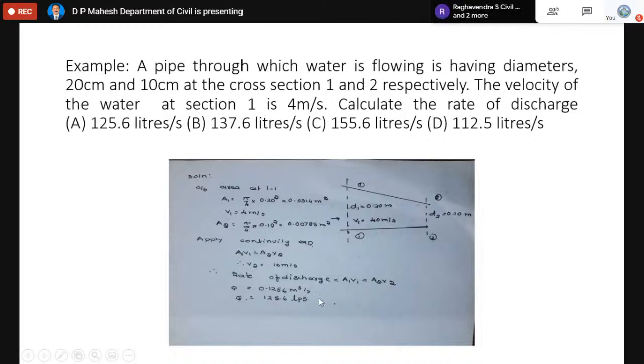Finally, when it is converted to liters per second, because each cubic meter equals 1000 liters, it will become 125.6. That's your first answer, the correct answer.